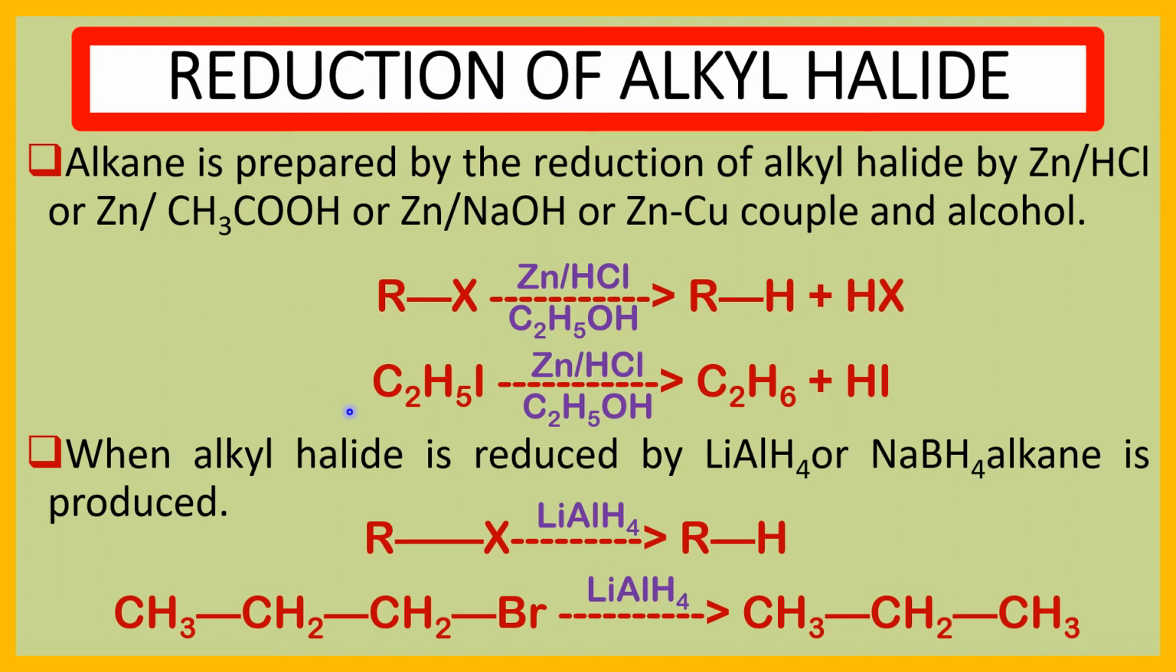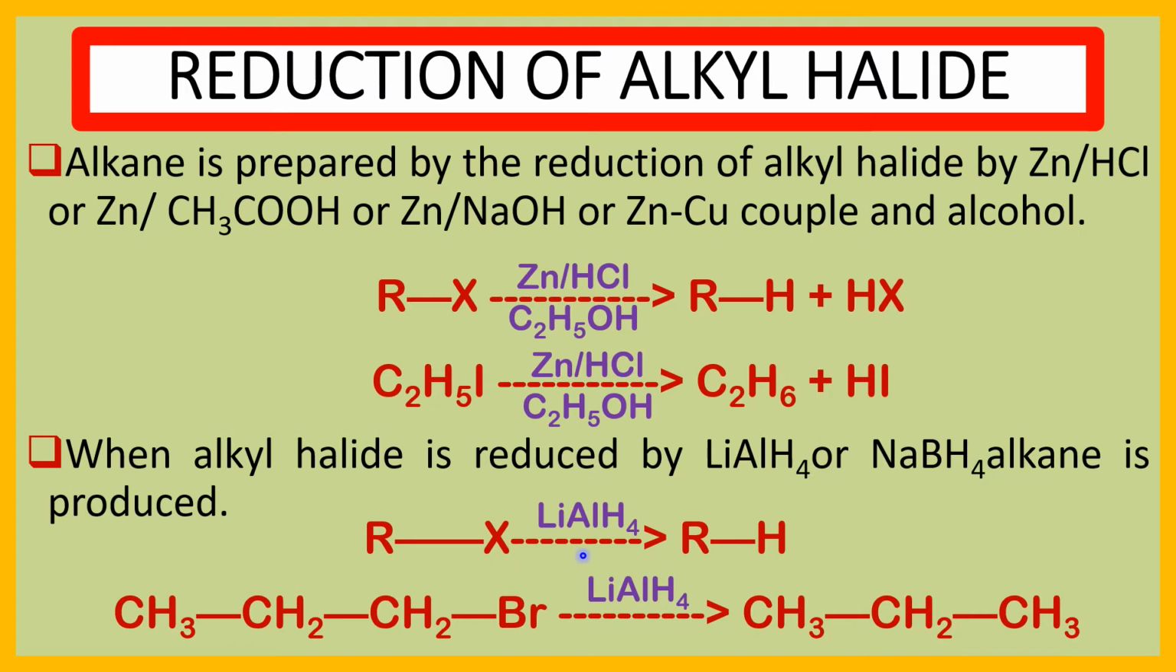Here we take ethyl halide as an alkyl halide. If we reduce this alkyl halide by Zn HCl in the presence of ethanol, it produces ethane. C2H6 is the ethane. Ethane is an alkane. Again, we reduce the alkyl halide in the presence of LiAlH4 or NaBH4. Alkane is also produced. RX is the alkyl halide.